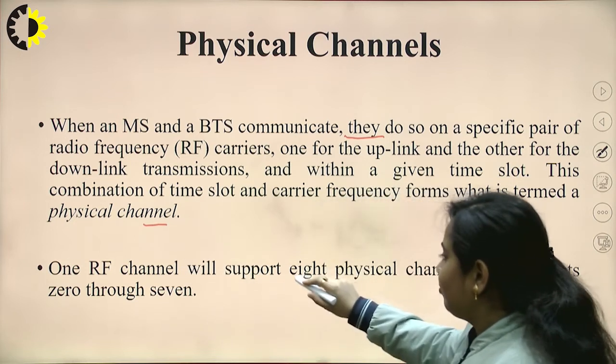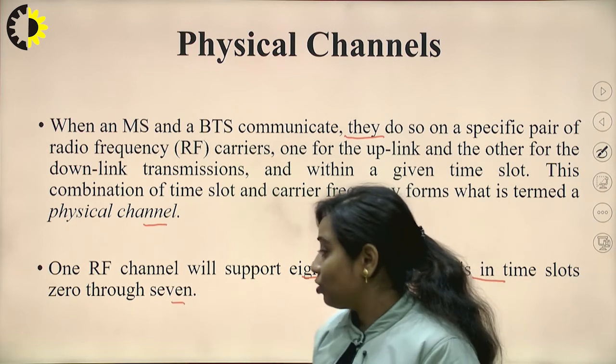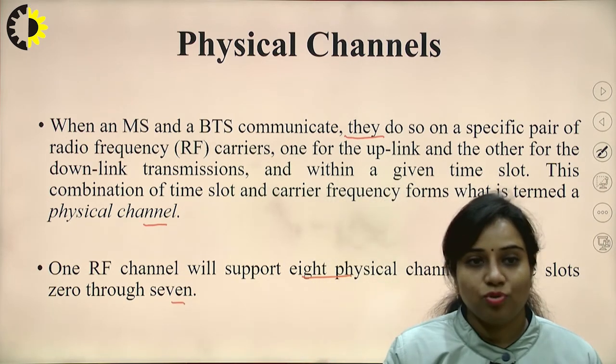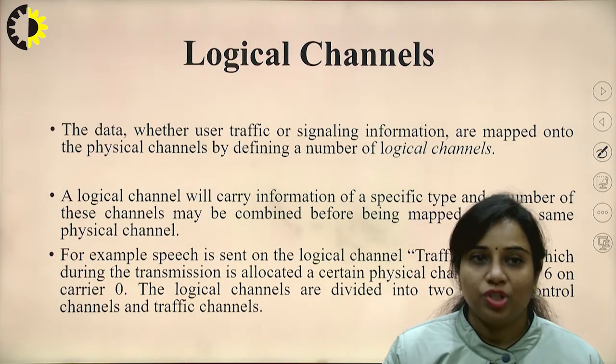Now one RF channel will support 8 physical channels in time slots, that is 0 through 7. Which means that I have to start from 0 to 7. So that will make up 8 time slots. Next one is the logical channel.